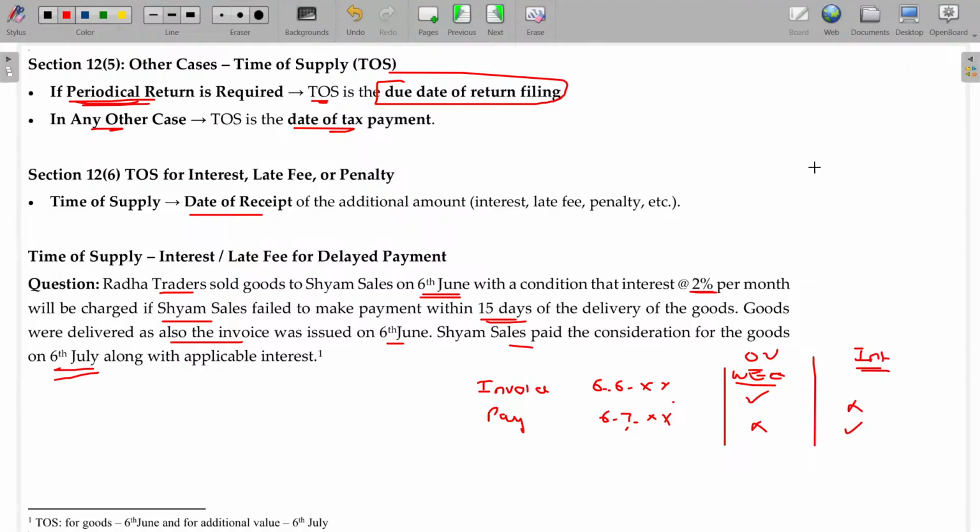For example, the original value being 1 lakh, but delay means 2% per month, for half a month, 1% will be leviable, 1 lakh 1,000. For this 1 lakh, time of supply being 6th June and for the another 1,000, the time of supply being 6th July. Is that okay? Time of supply for goods being 6th June and for the additional value, the time of supply being 6th July.